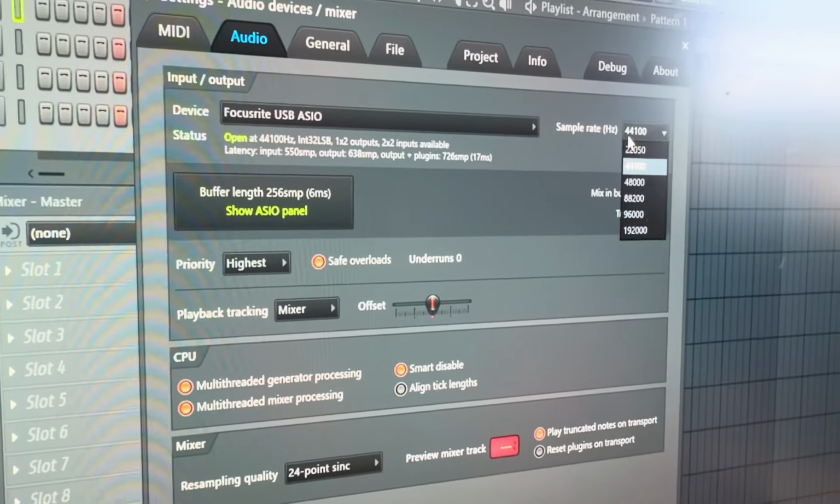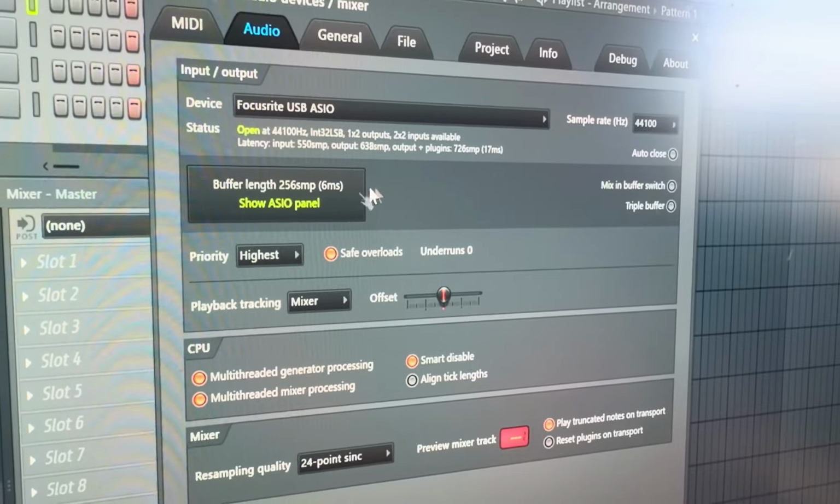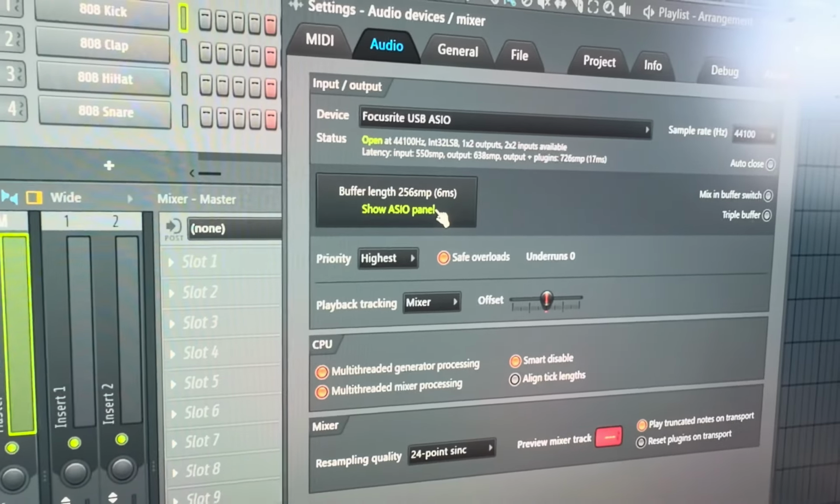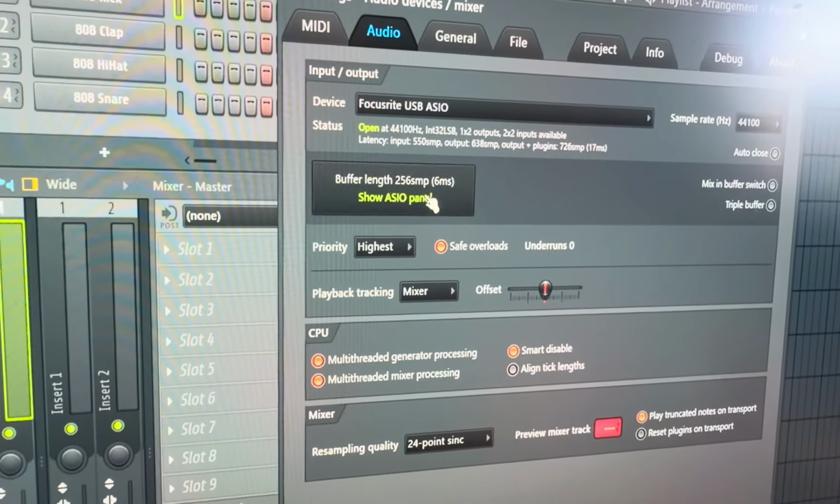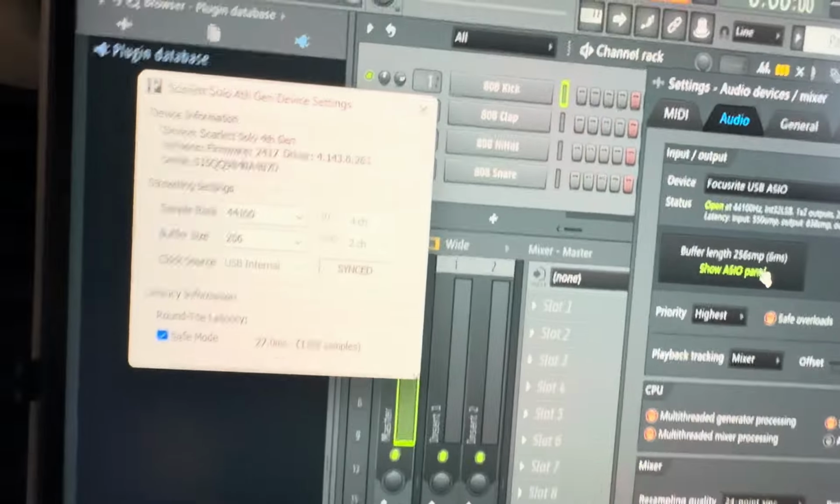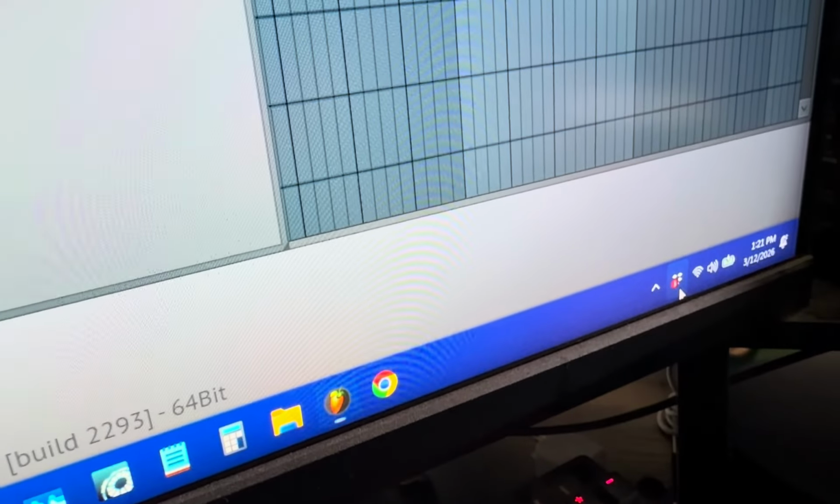Right there, 17. That's my latency. You're going to keep it at the lowest one right here, unless your PC cannot handle it. But you're going to want to click on this and it's going to pop up right here, and this is the main screen. You're going to want to keep the buffer size at 256, which at the bottom it's going to be over here, guys.